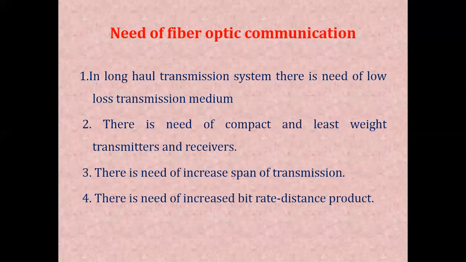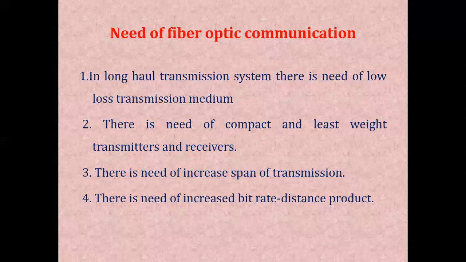Here we are going to see the need of optical fiber communication. The fiber optic communication system has emerged as the most important communication system compared to the traditional system because of the following requirements. Transmission loss is an essential part in a long distance transmission system, so there is a need for a low loss transmission medium. Second is a compact system. There is a need for a compact system and least weight transmitter and receiver so that we can fabricate and implement them at any position.